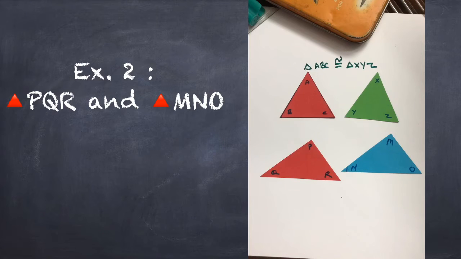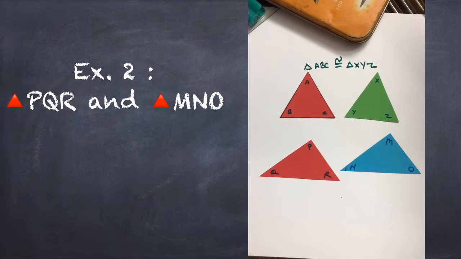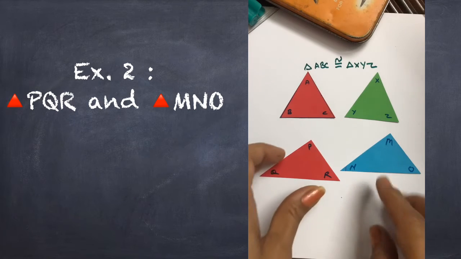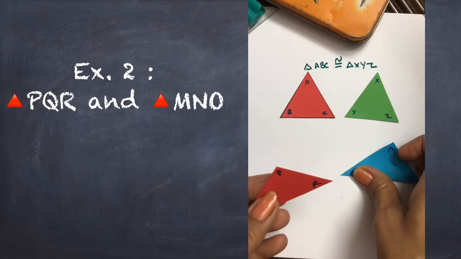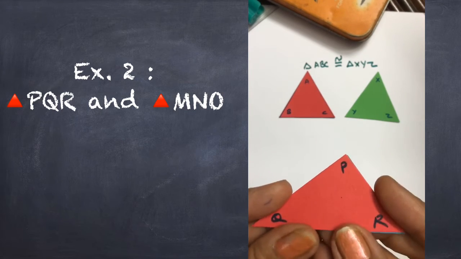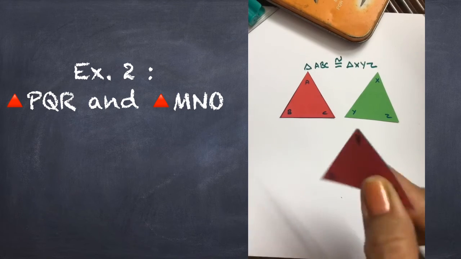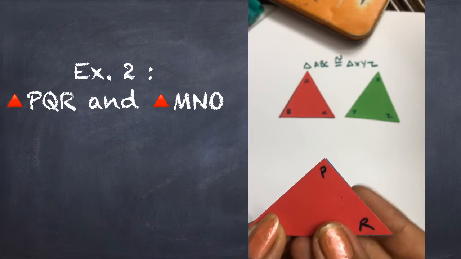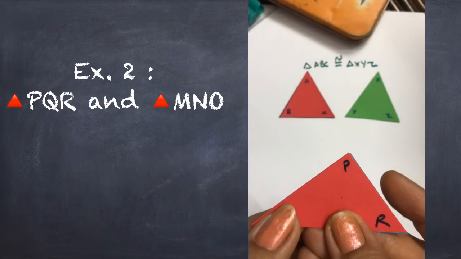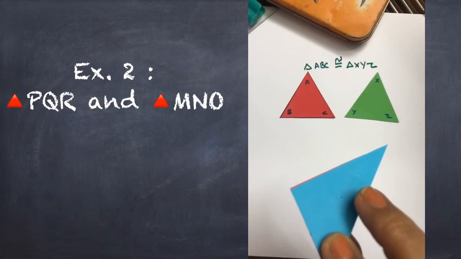Let us take another example. Here I am taking triangle PQR and triangle MNO. Now observe, if I place triangle PQR over triangle MNO, what do we see? We see the two triangles cover each other exactly and they are of the same shape and size.